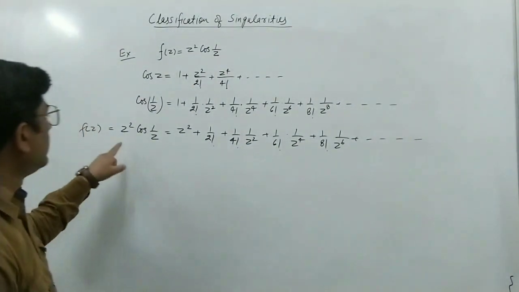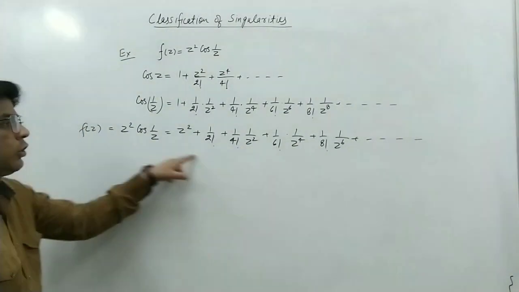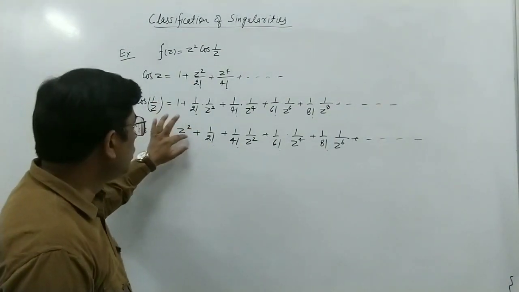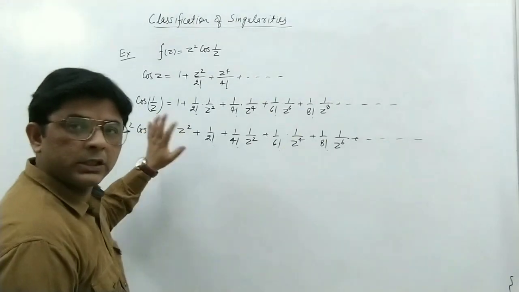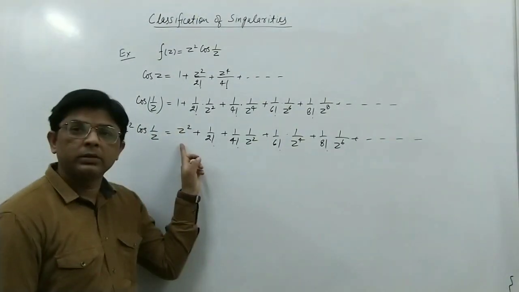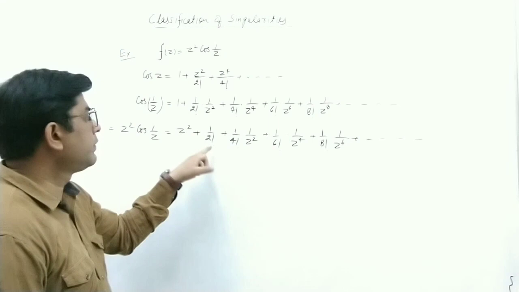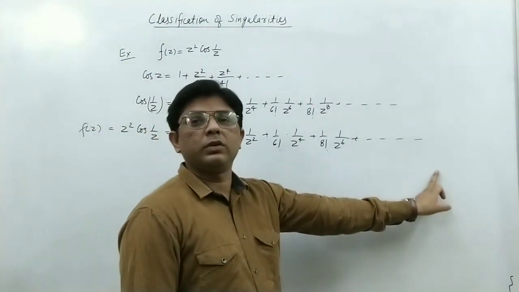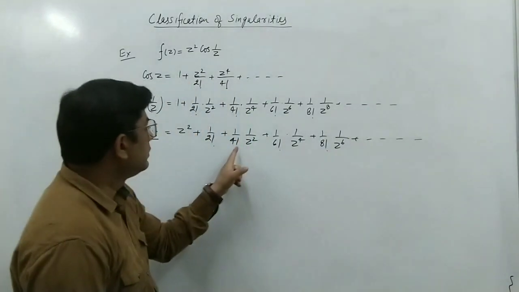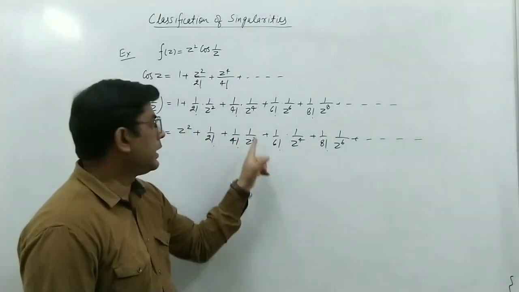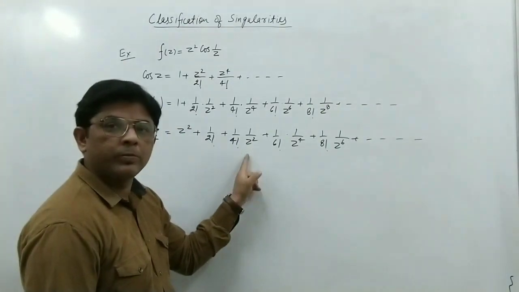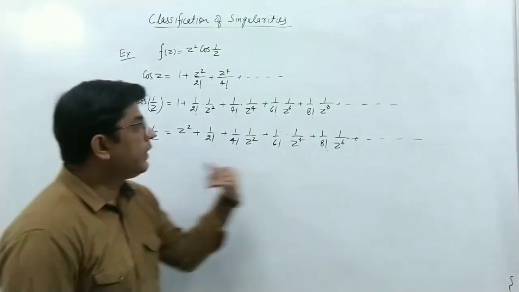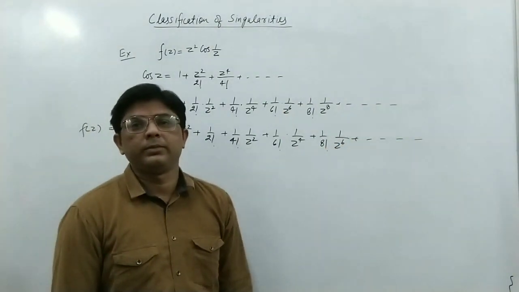Here we can see that in this expansion of f(z) we have z squared, which is a regular part because the power is positive, and the constant is also regular part, and these all are negative powers of z, that is z to the power minus 2, z to the power minus 4 and so on. We have an infinite number of negative powers of z.